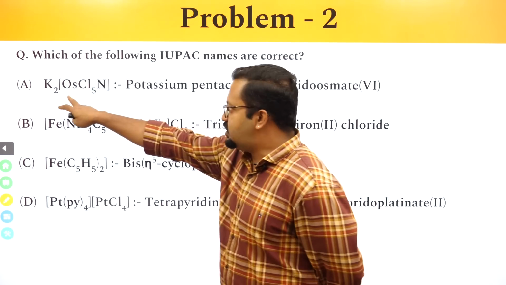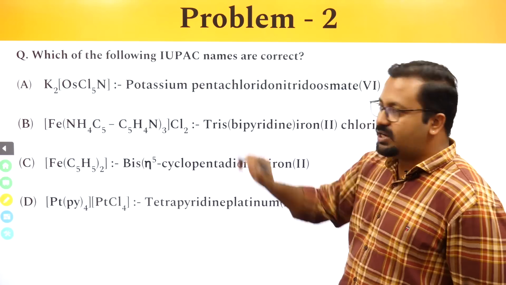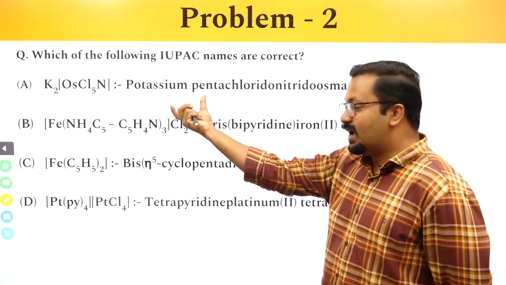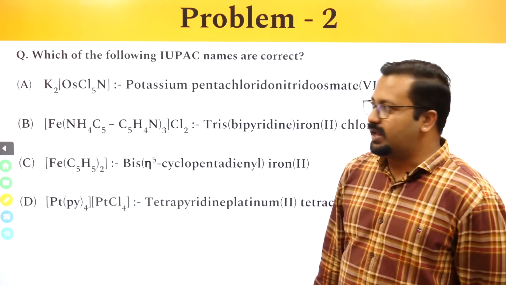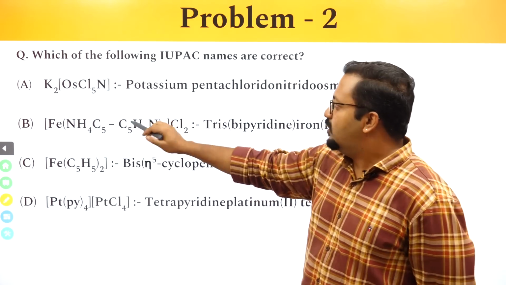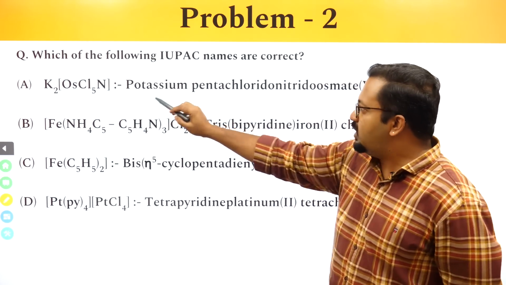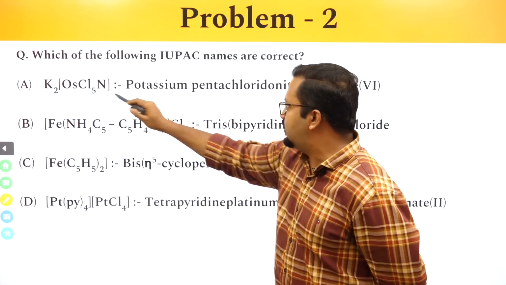So potassium, osmium, chlorine, N. How do we name it? Potassium. Next, within the complex, first ligands. Ligands will be named alphabetically. So chloro, nitrido. Chloro will come first. So potassium. How many chlorine are there? Pentachlorido, because 5 are there.